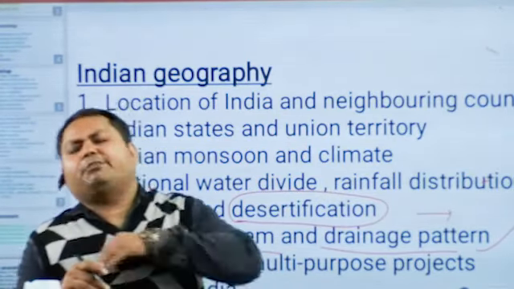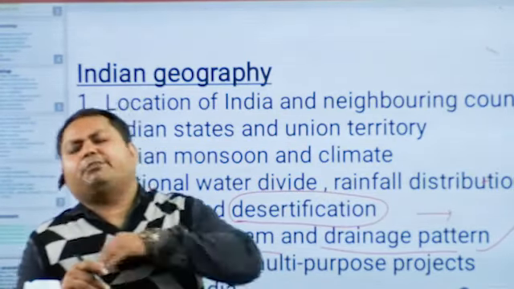And the next is soils of India. According to ICAR, Indian Council of Agricultural Research, there are 8 types of soils in India, and we will discuss all those soils within the lectures, right? During the class, we will discuss how the soils are going to impact the agriculture, what kind of crops can be produced in alluvial soils, or which soil is suitable for production of sugarcane, etc. These kind of discussions will be done during the lecture. So this is about the soil of India.